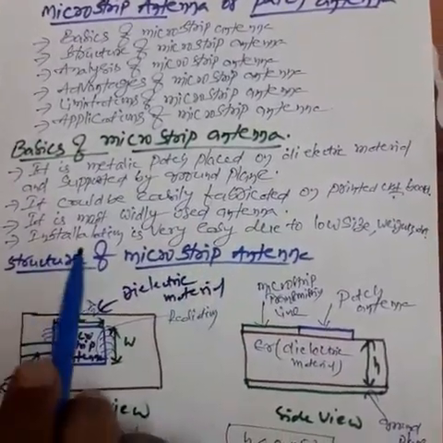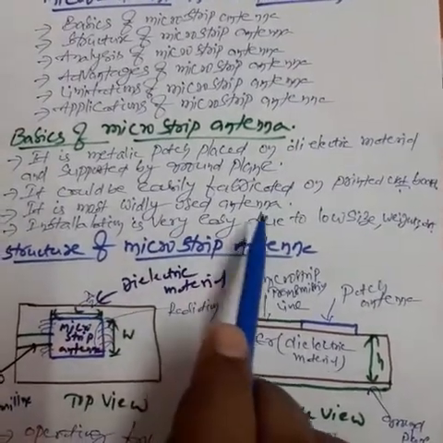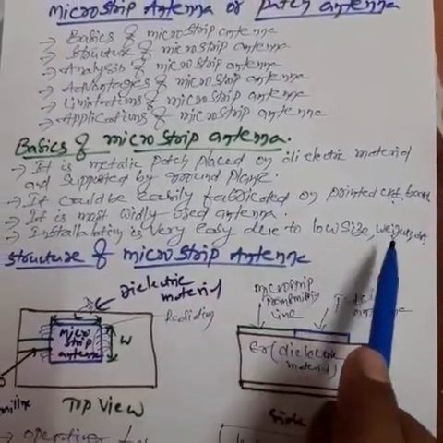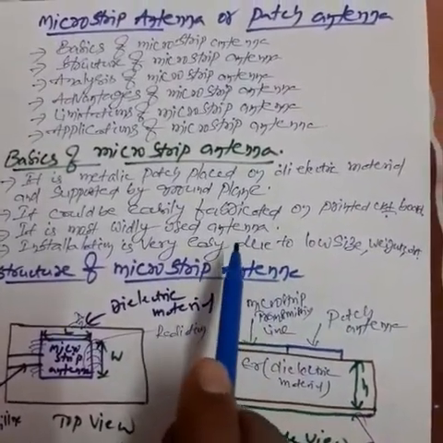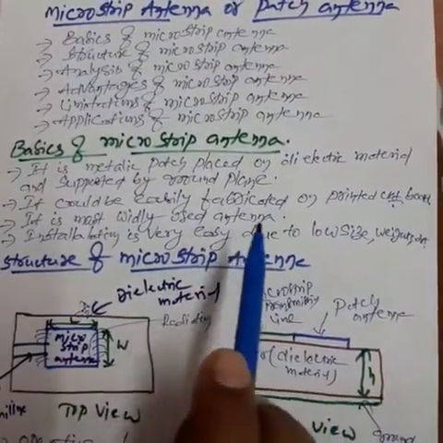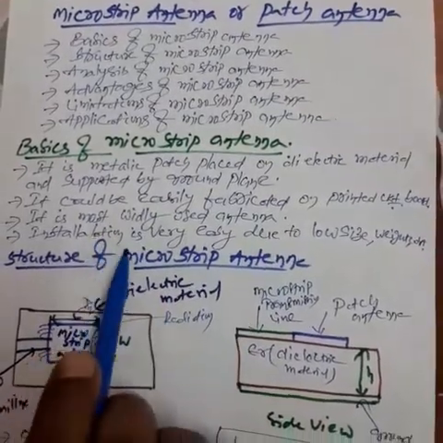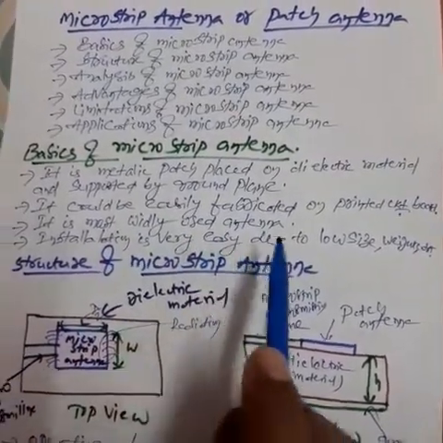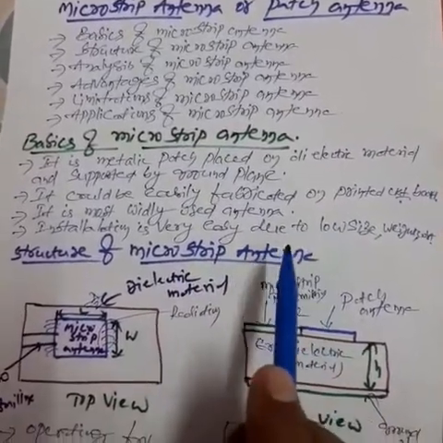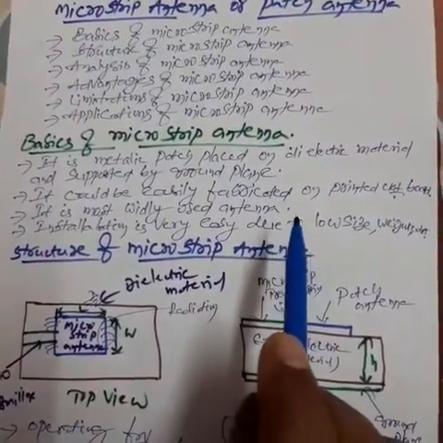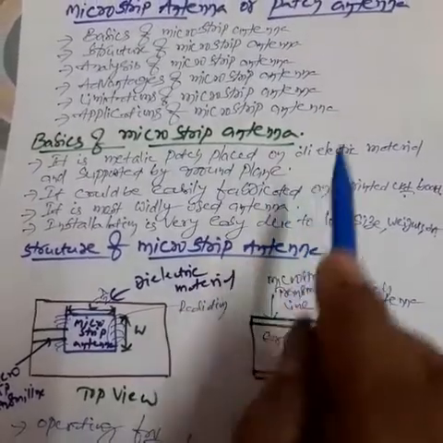Next point, installation is very easy due to low size, weight, and low cost. That's why the microstrip antenna is easily fabricated on PCB, so installation is easy, with low cost and low size. That's why microstrip antennas or patch antennas are used in mobiles.